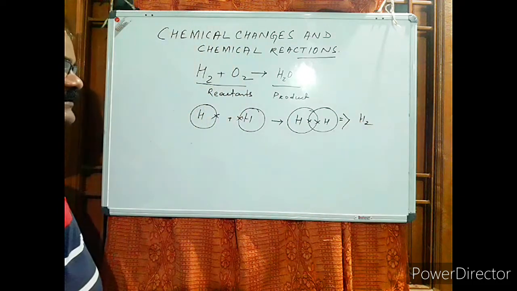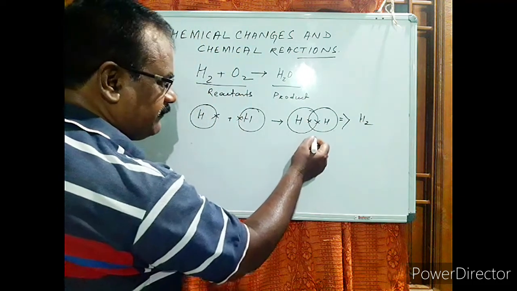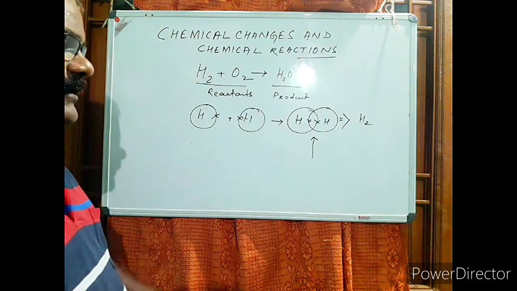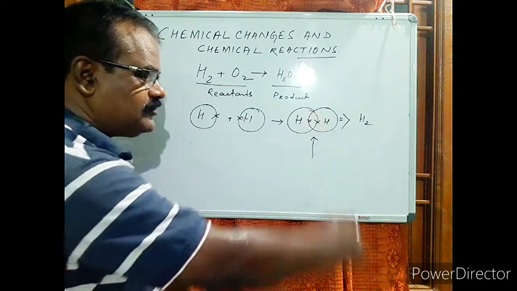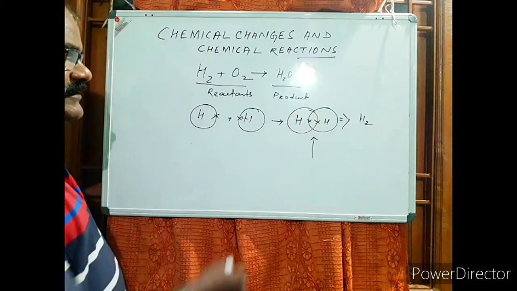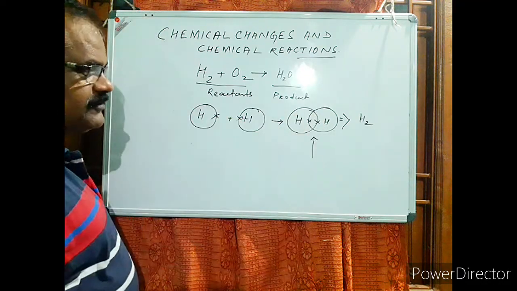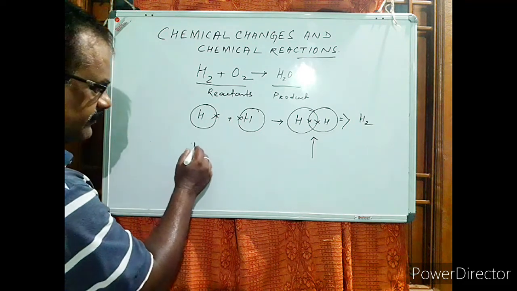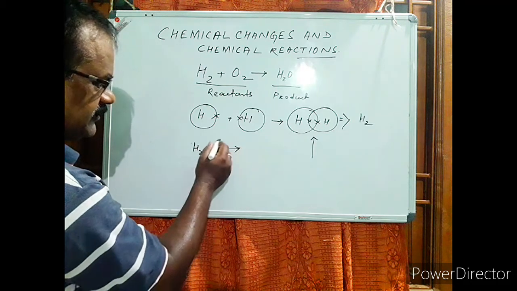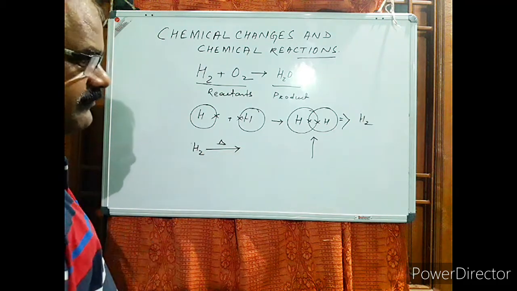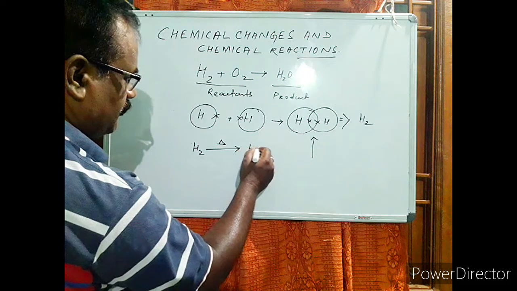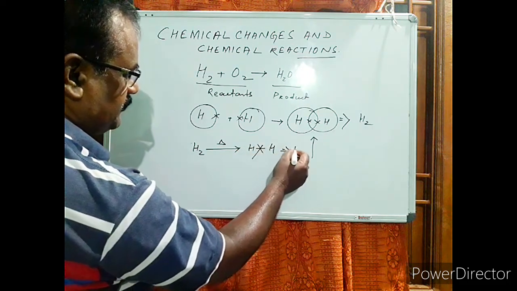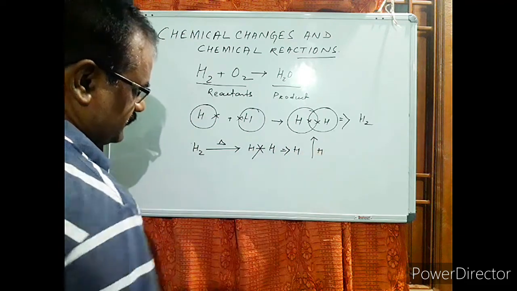In other words, whenever we give any sort of energy, let it be heat energy or any external energy, the bond between these two breaks, and in the reverse process we get the atoms of hydrogen. So if heat energy is given, the bond between hydrogen and hydrogen breaks, and as a result there will be the formation of hydrogen atoms.